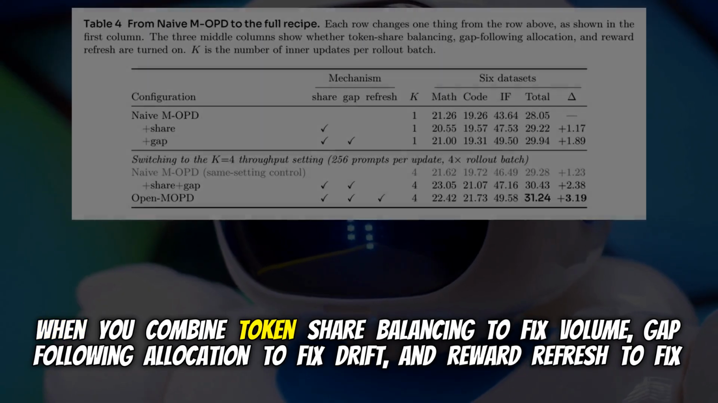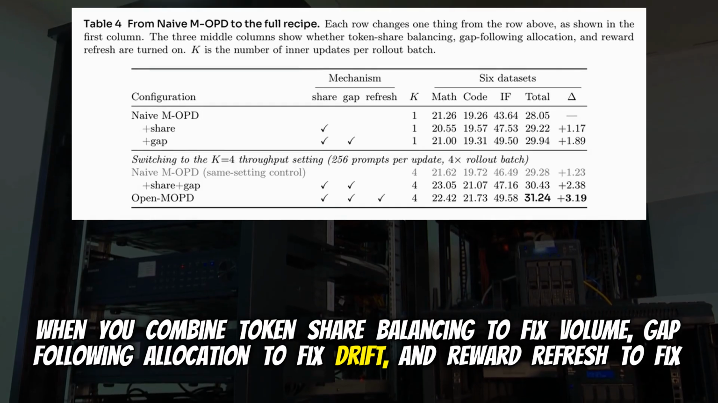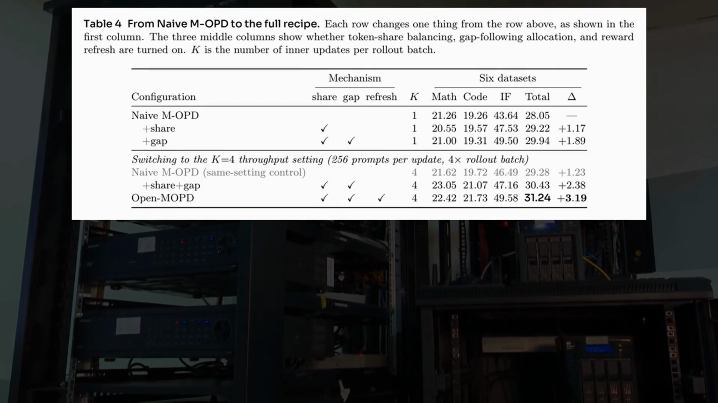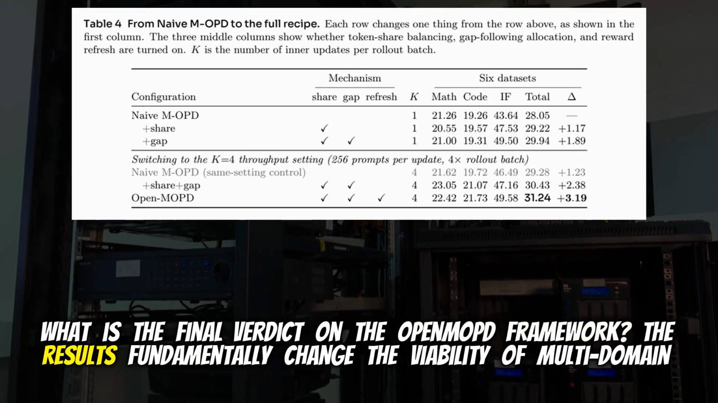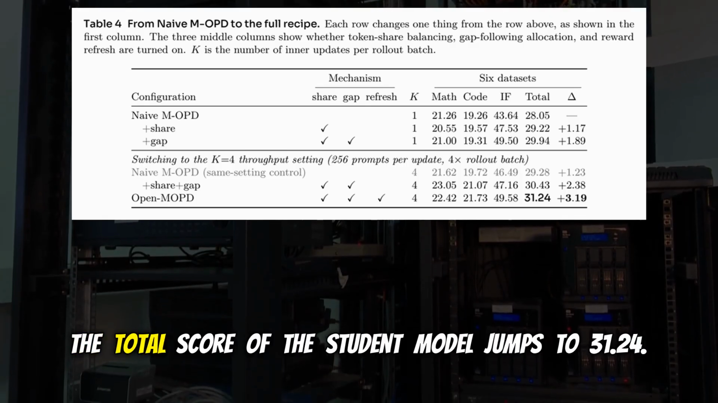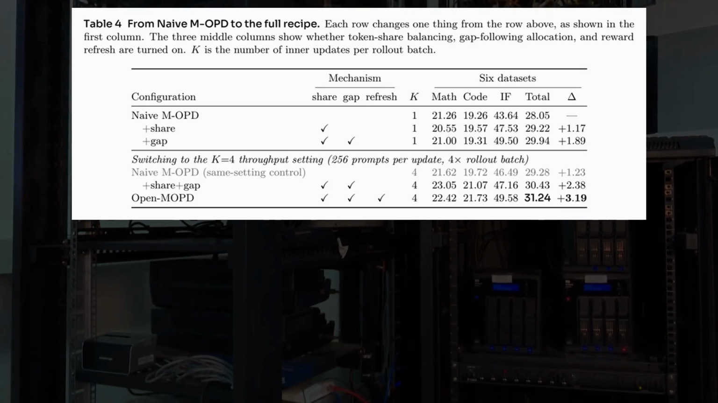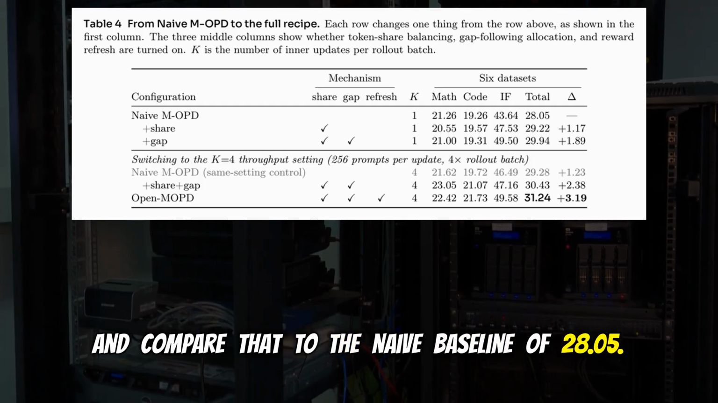When you combine token share balancing to fix volume, gap following allocation to fix drift, and reward refresh to fix staleness, what is the final verdict on the Open-MOPD framework? The results fundamentally change the viability of multi-domain distillation. The total score of the student model jumps to 31.24. Nice. And compare that to the naive baseline of 28.05, right?